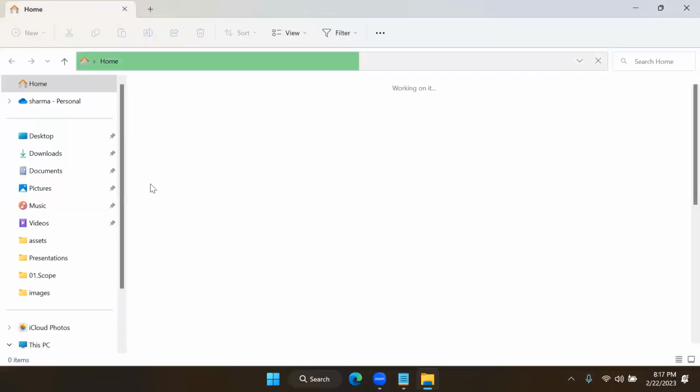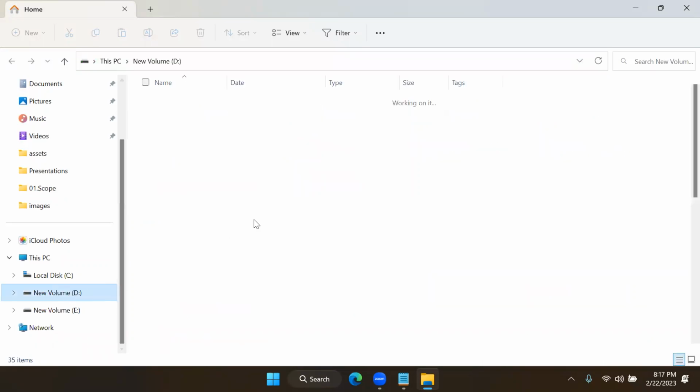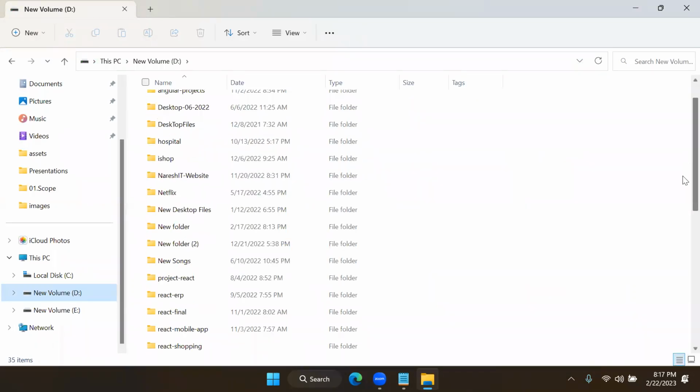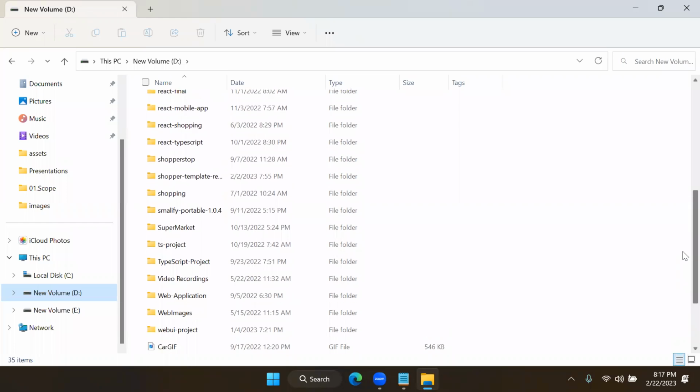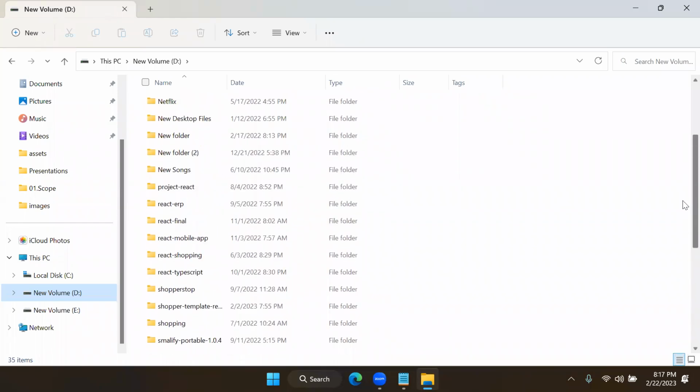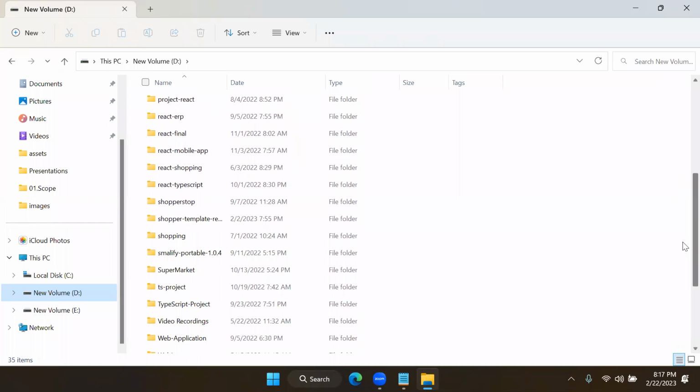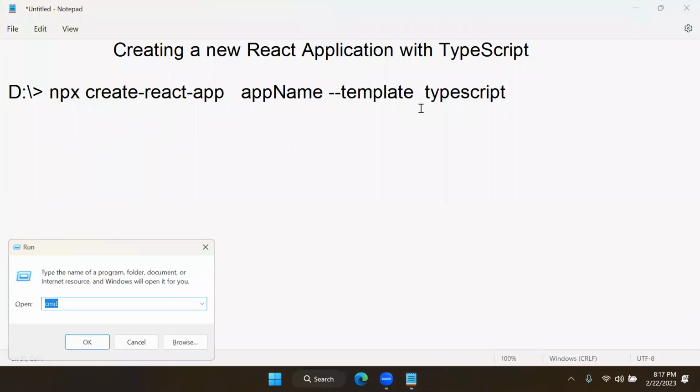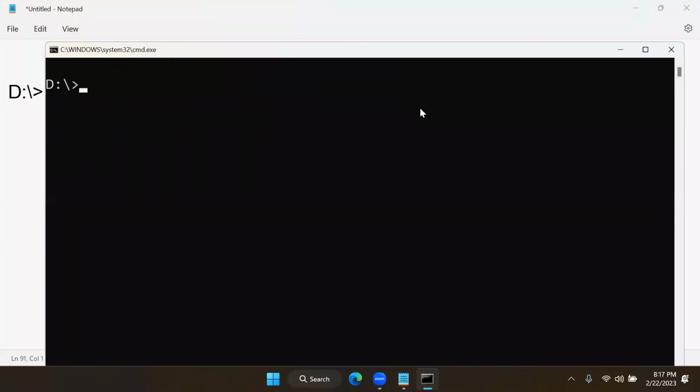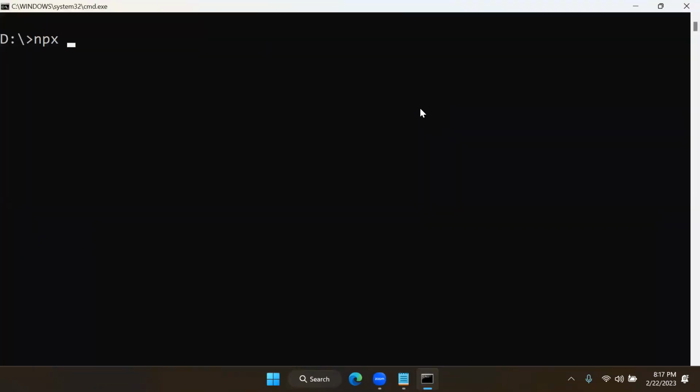So in my computer, I will take a location. Okay, I will open the D drive. In this, I will run npx create-react-app with the app name as typescript-react-app. That is the name I'm giving, TypeScript React app.